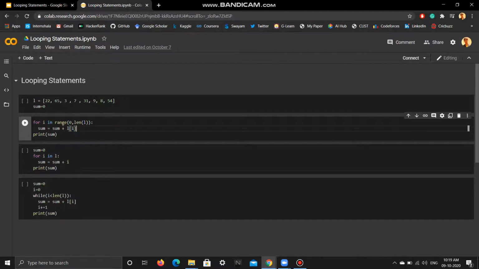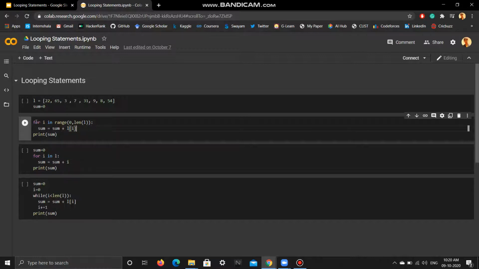So is I in the range 0 to 8? Yes, it is in the range 0 to 8. So L of 1, that is the second element, will be added to sum. So 65 will be added to sum, and then the control will go again and check the for loop condition, and I will be incremented.